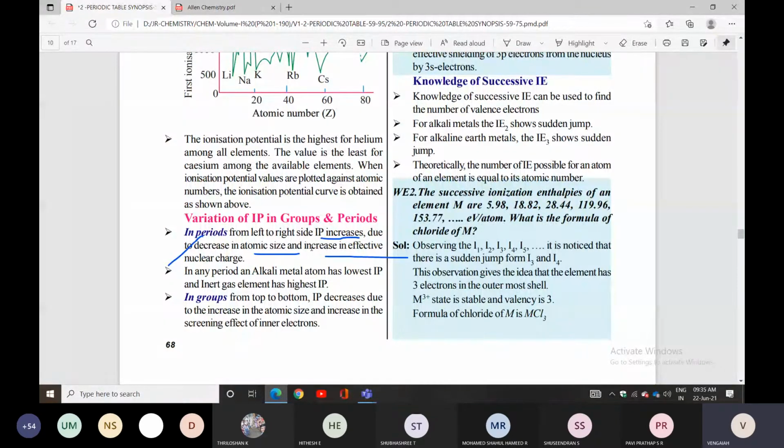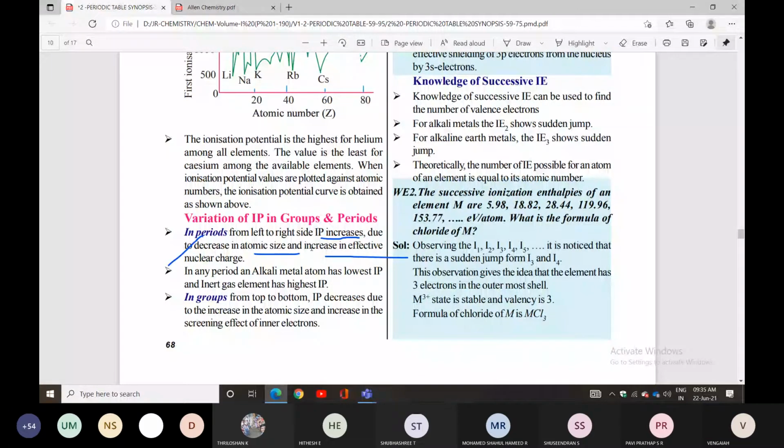In a period, alkali metal atoms have the lowest ionization potential and inert gaseous elements have the highest. In groups, from top to bottom, ionization potential decreases due to the increase in atomic size and increase in screening effect of inner electrons.